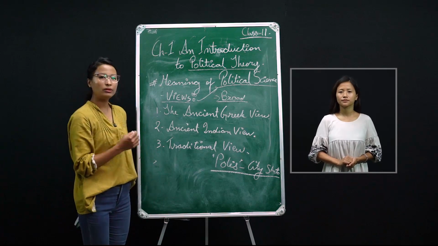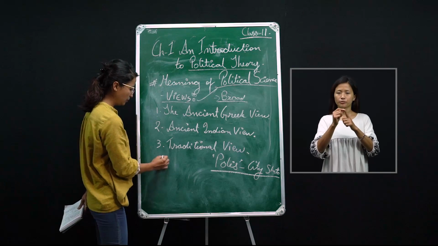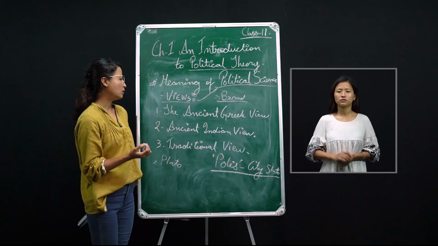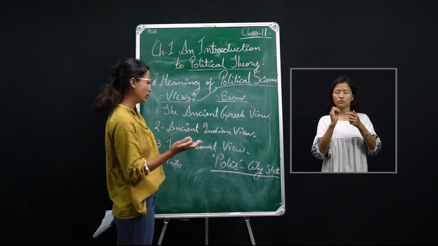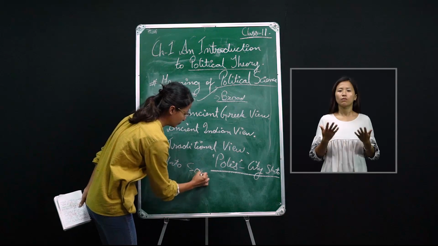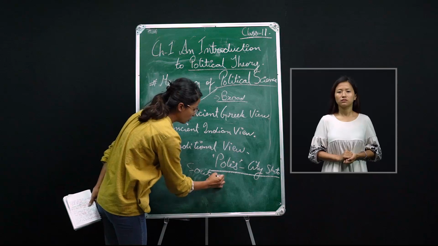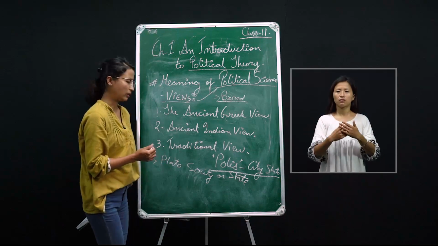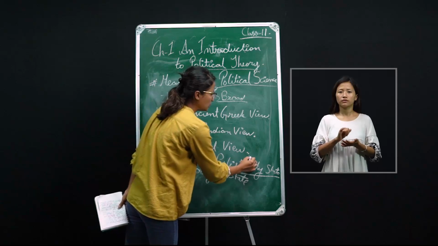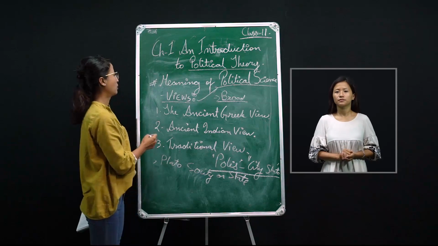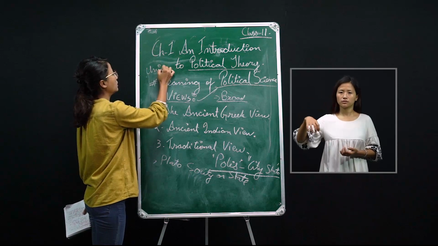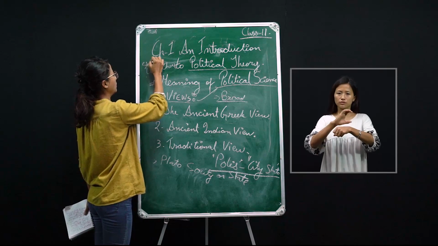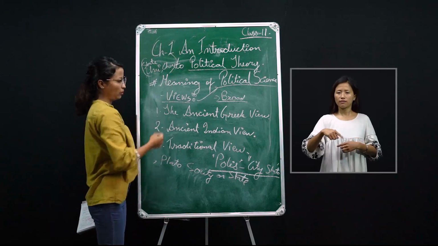Prominent Greek philosophers like Plato and Aristotle did not clearly differentiate what a society or what a state is all about. For them, the city-state meant universities, church, state, everything combined.